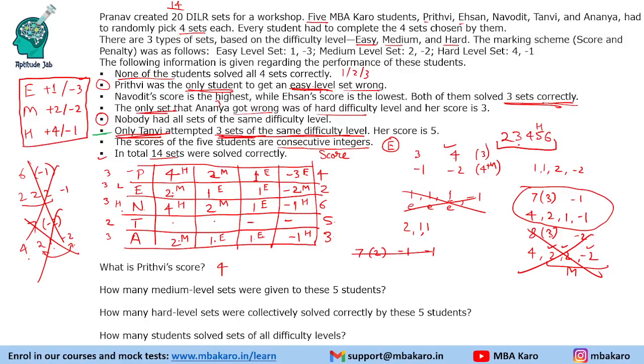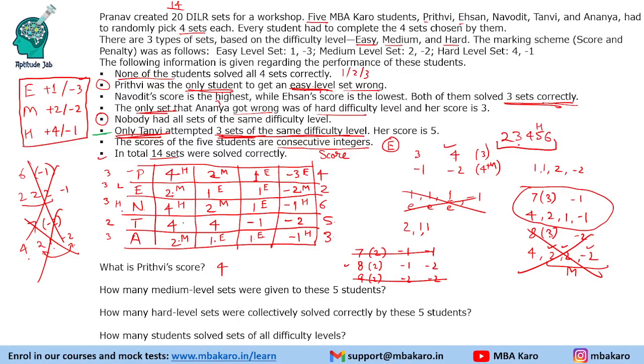That is not possible. We can make 8 in 2 sets, then we can have minus 1 and minus 2. And we can also have 9 in 2 sets, minus 2 and minus 2, which is not possible because we cannot make a score of 9 in 2 sets. So the only possibility that fits here is 8 in 2 sets and minus 1 and minus 2. So 4, 4, minus 1, minus 2.